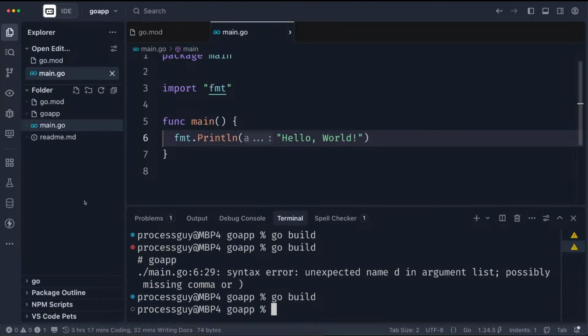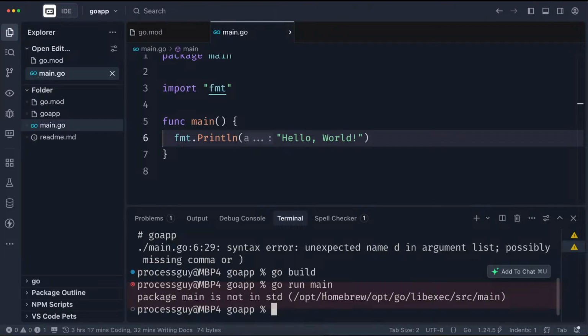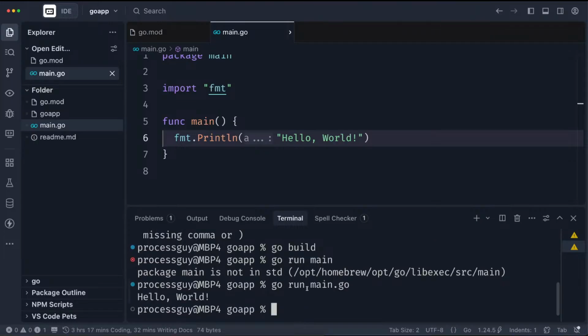Now that we've been able to compile this, how do we then run it? So you just do go run main. Once we do go run main, it didn't run because there are some things that we missed out, and that's the fact that we have an issue in this part. So let's see. Okay, I think we're supposed to do go run main. Yeah, we're supposed to add the go extension. Okay, so there we go.